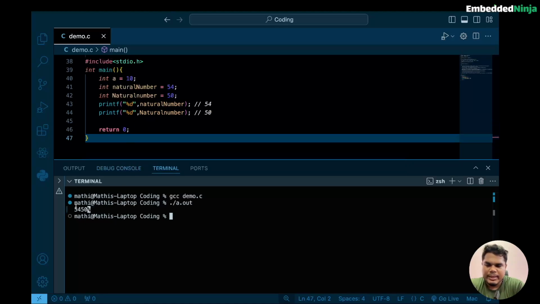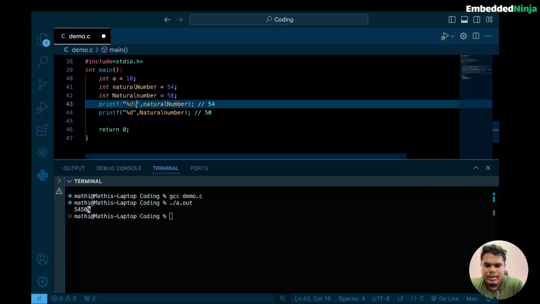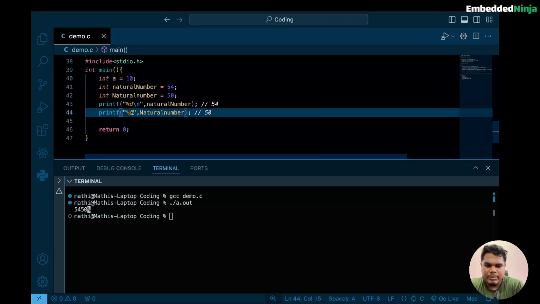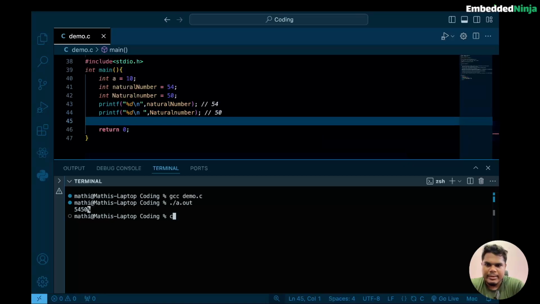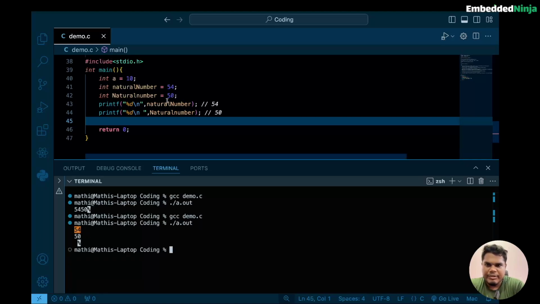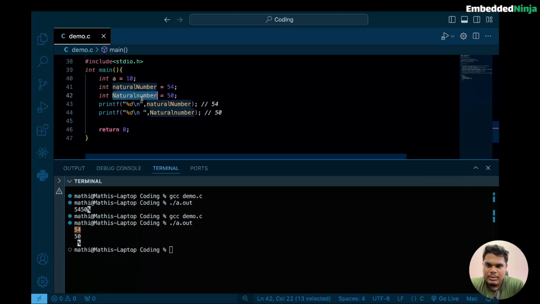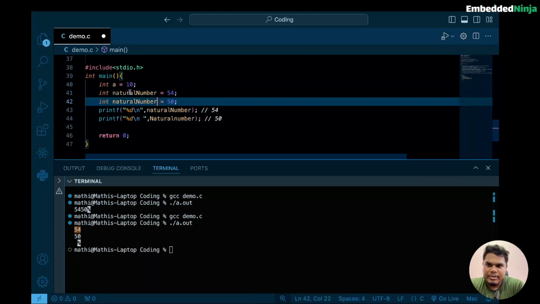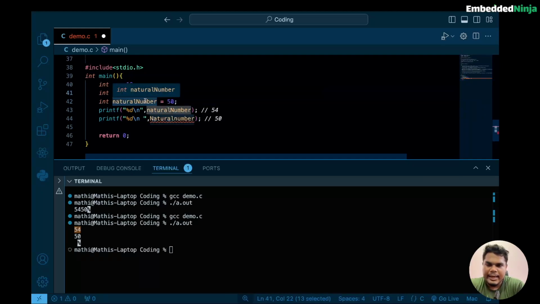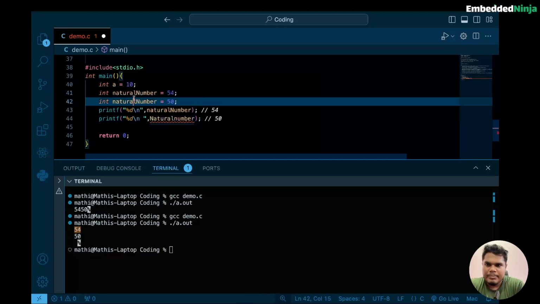So it is showing 54 and 55. The reason it is showing in a single line is that I'm not using \n, which would put it on the next line. So again we'll compile it. Now we can see that it's showing 54 and 50. If I again use the same word, now it is wrong, because, as we saw in the first example, redefinition is not allowed in C. So we should not do that because it's wrong.